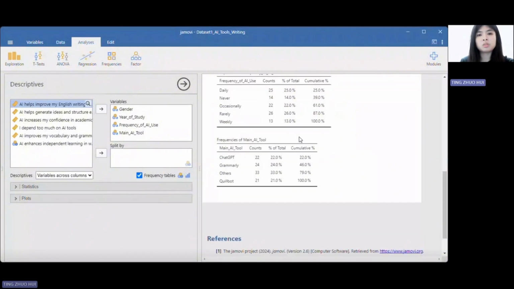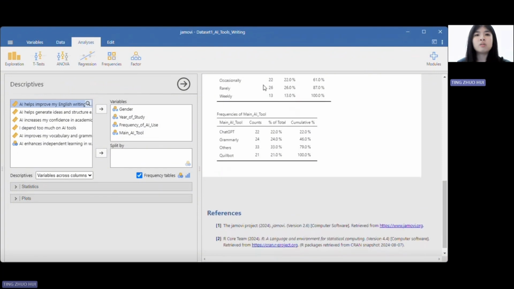And the second item, which is the frequencies of main AI tool. The results show that most used AI tool is others, which is 33%, followed by Grammarly, 34%, and ChatGPT, 22%, which means that students use a variety of AI tools and not all depend on one platform. It highlights how students choose different tools for different writing needs, such as grammar checking or idea generation.